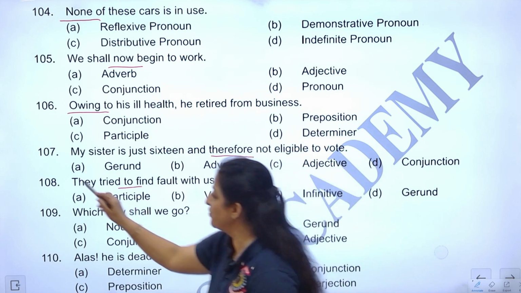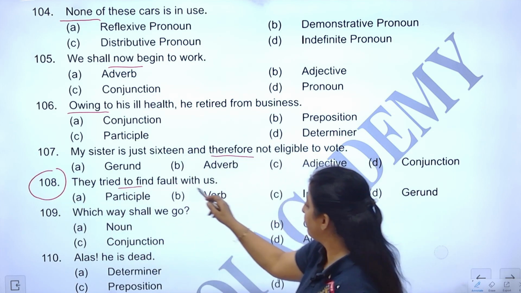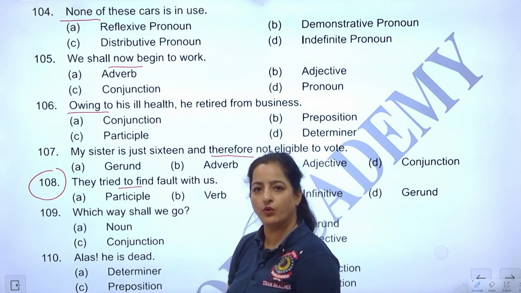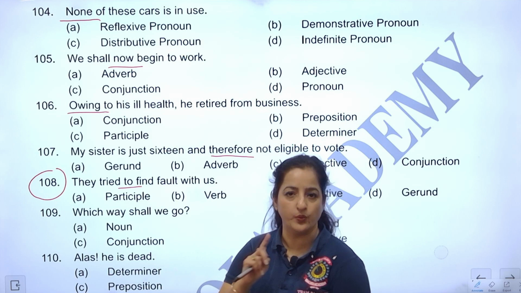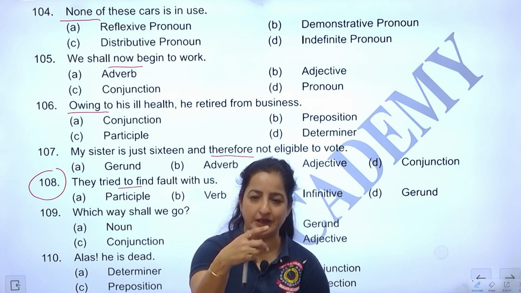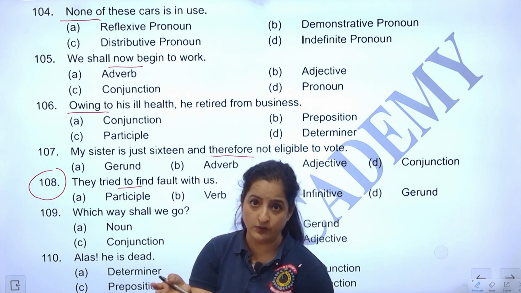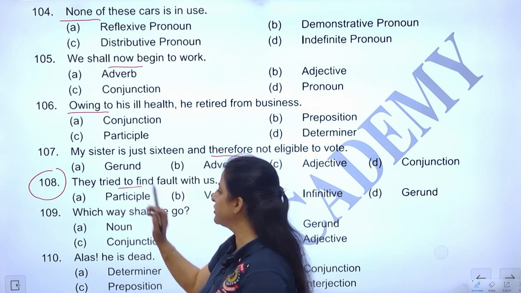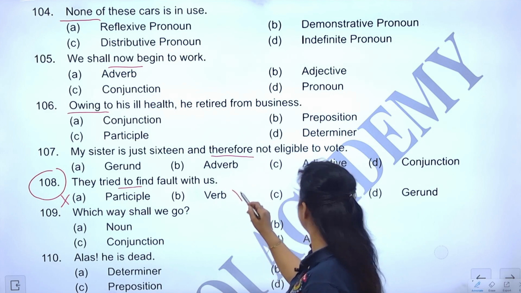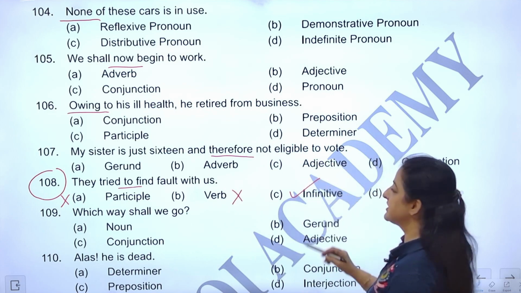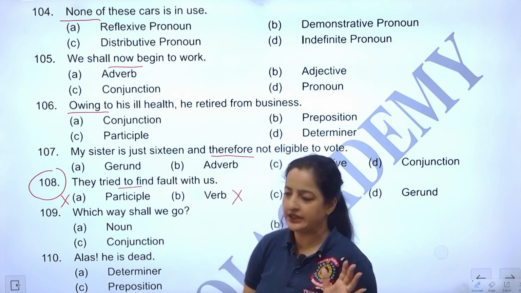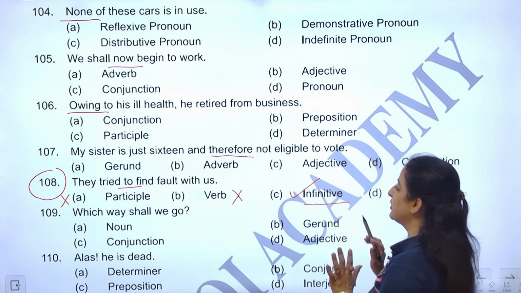Let's do question 108. They tried to find fault with us. What is it? Is it a participle? No. We know a participle is either V3 or V1-ing. Then participle as in gerund. Yeah, all the main verbs. So if nothing else, only 'to' is underlined. So this is not the answer. How about it's not a verb also? It is clearly an infinitive. To plus V1. This combination, to, is the infinitive. Right? So this is just grammar over here.